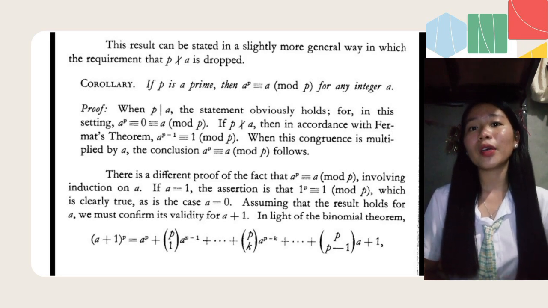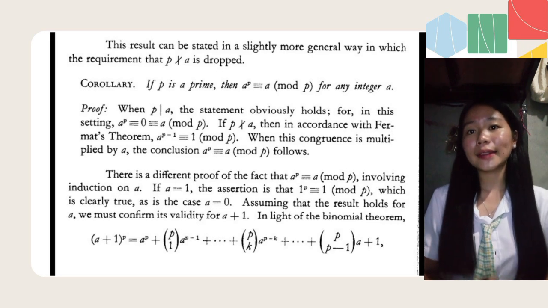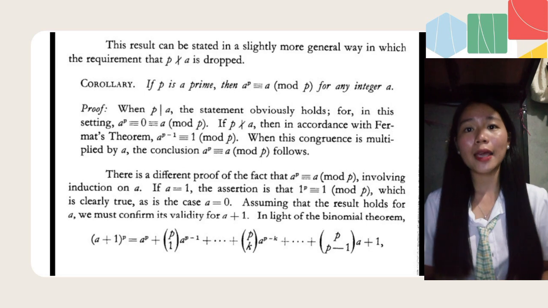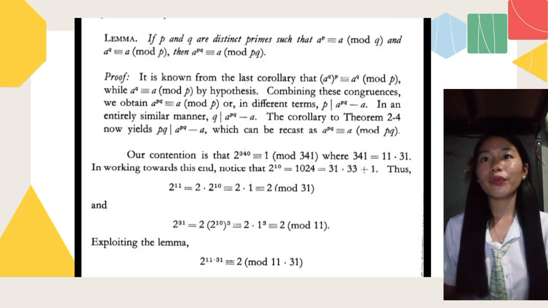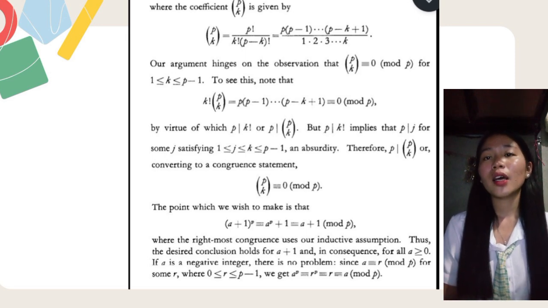In light of the binomial theorem, (a+1)^p is equal to a^p plus C(p,1) a^(p-1) plus ... plus C(p,k) a^(p-k) plus ... plus C(p,p-1) a plus 1, where the binomial coefficient C(p,k) is given by p!/(k!(p-k)!), which equals p(p-1)...(p-k+1) over 1 times 2 times 3 up to k.